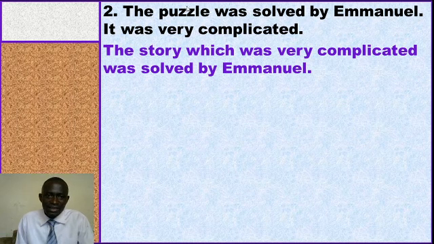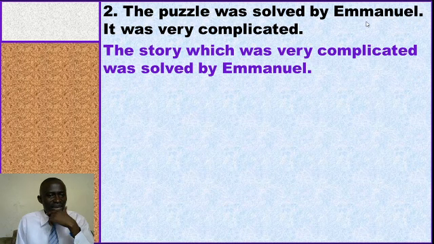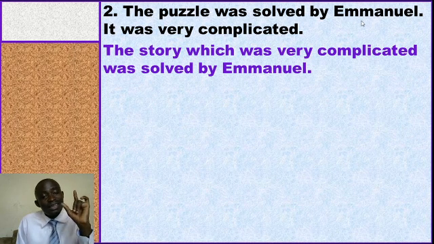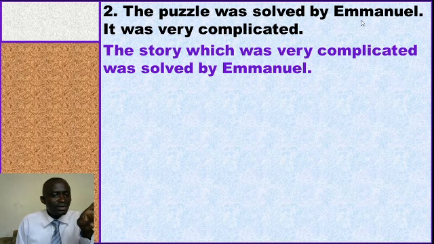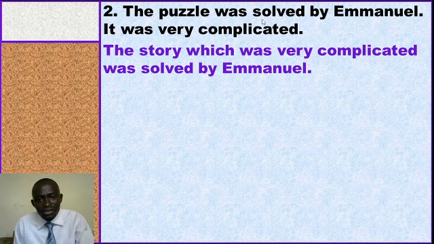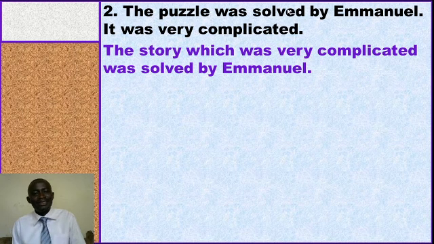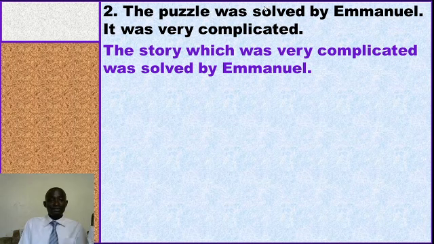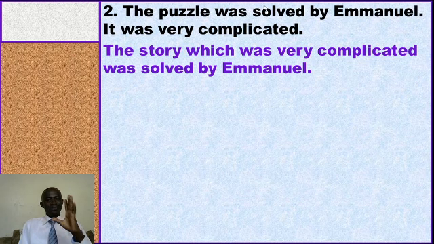Remember, the first line reads as the puzzle was solved by Emmanuel. That's the major information we're passing out. Then this puzzle has more information attached to it. It was very complicated. That one is now our relative clause. Remember, we have two things to learn: a relative clause and the main clause. Our main clause is the puzzle was solved by Emmanuel. Could be like these people are waiting for who will solve this puzzle. This puzzle is very complicated. We are still in the process. This puzzle is very complicated. Oh, finally the puzzle has been solved.